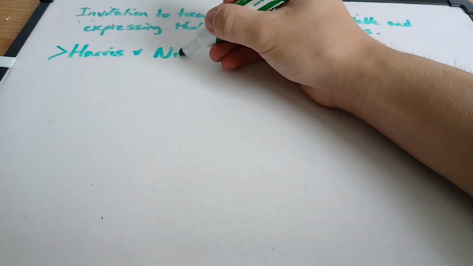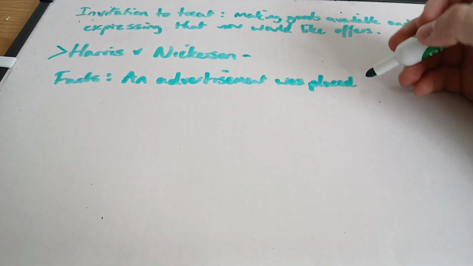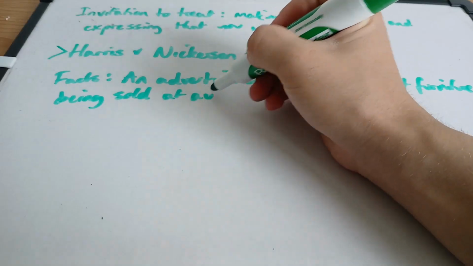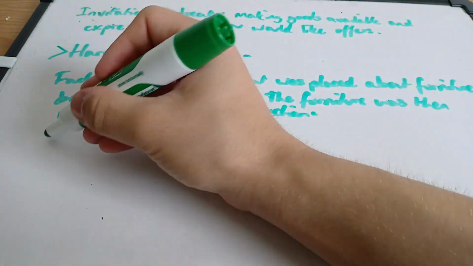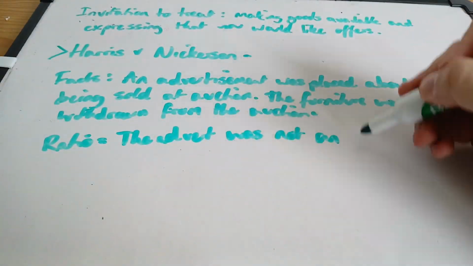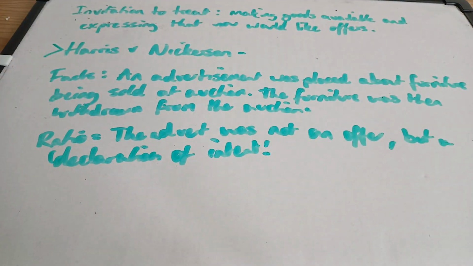The last case that I'm going to look at in this video is Harris vs. Nickerson. An advertisement was placed about furniture being sold at an auction. The furniture was then withdrawn from the auction. So the ratio of this case is that the advert was not an offer, but a declaration of intent, and these are two different things.